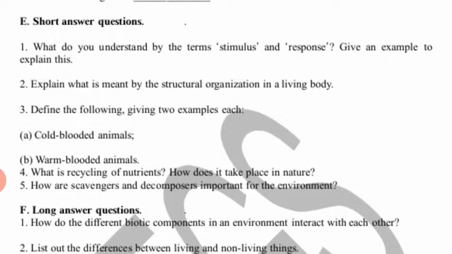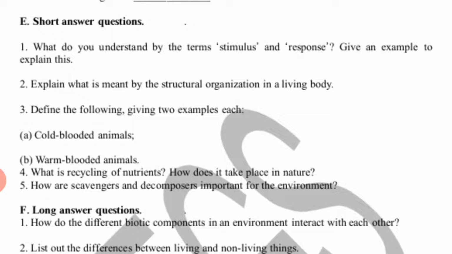However, they exhibit movement of certain parts of the plant, such as leaves, roots, in response to a change in their immediate environment. A change in the immediate environment of an organism which produces a change in the activities of the organism is called a stimulus.